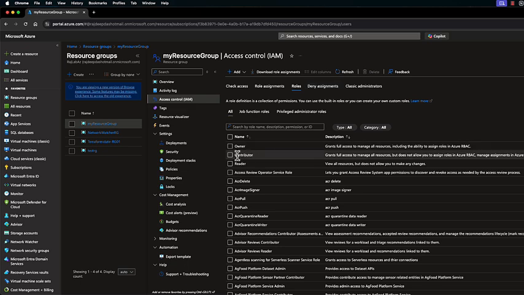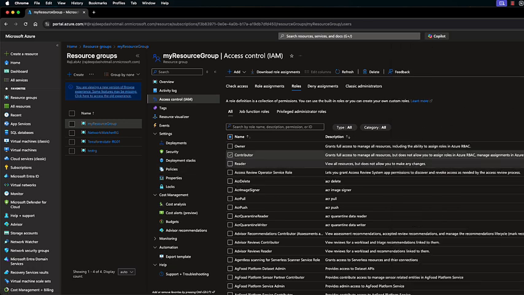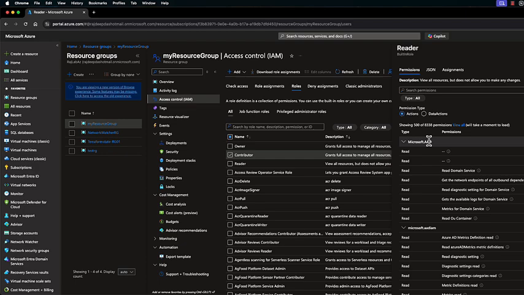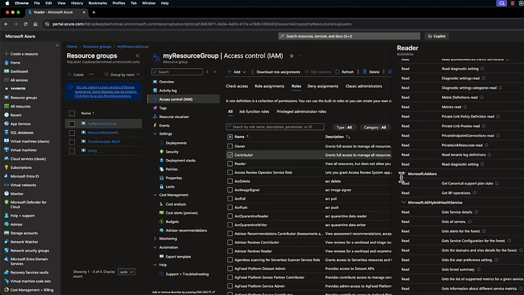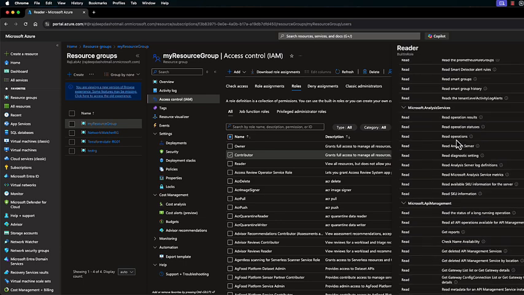Let's say you want to give a contributor right to a particular user. Let's say you want to understand what a particular role is. So let's understand what a contributor can do. So let's click on contributor and click on the view, and you can see all the actions that a contributor can perform. So contributor can perform a lot of actions. Let's compare this with the reader access. So let's go ahead and view the details of a reader, and you can see all the actions which a reader has are read only. They cannot actually modify anything on the Azure portal. They only get read access.